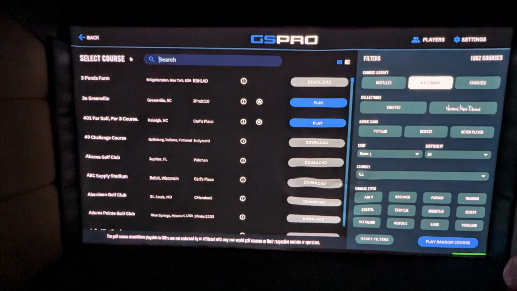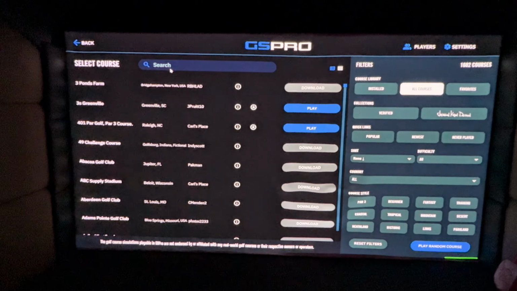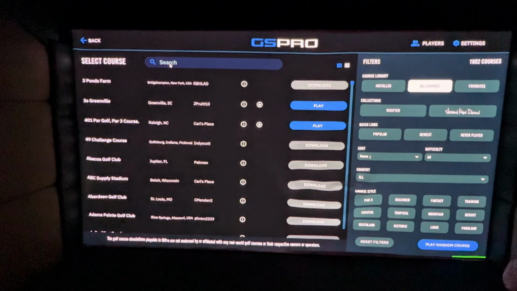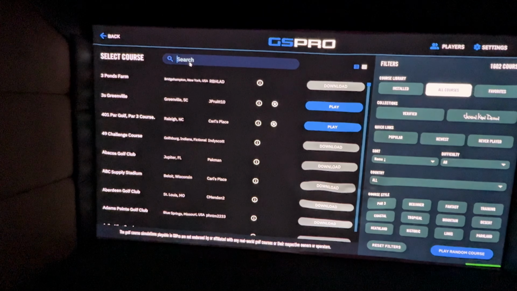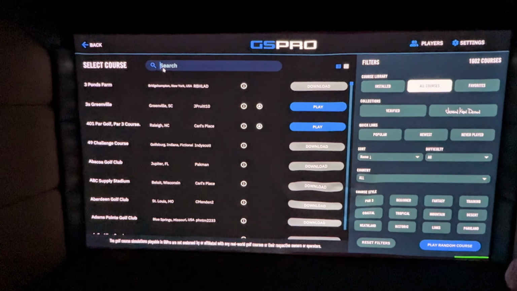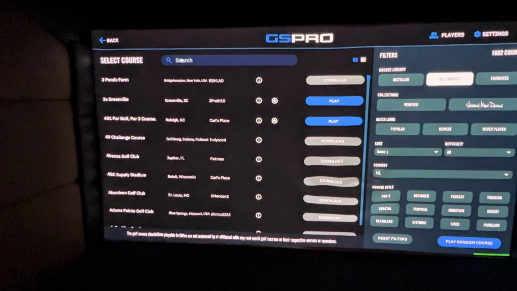For navigation, you can use the search bar. So if you've got a specific course in mind, you can type it in here and try and find that course. So for instance, you could type Belfry, you could type Valderrama, you'll be able to find them and they'll come up just in this list form here.